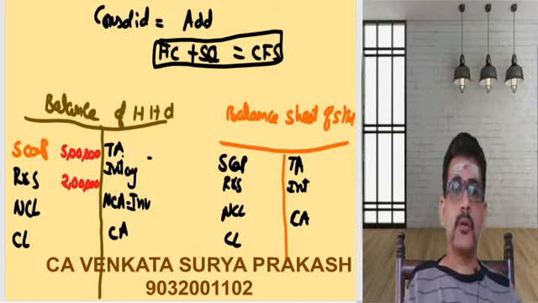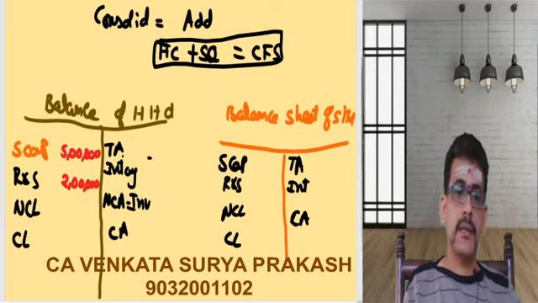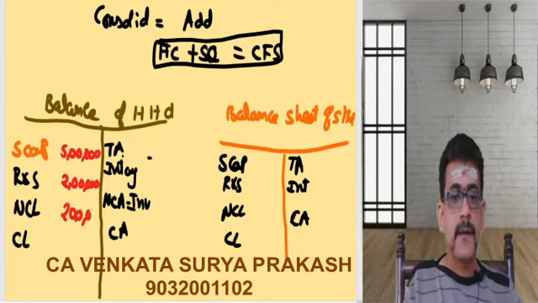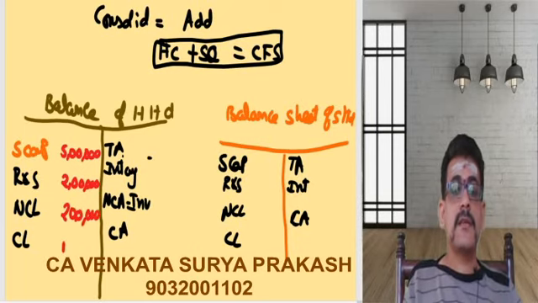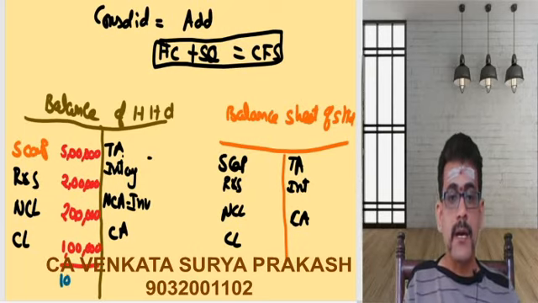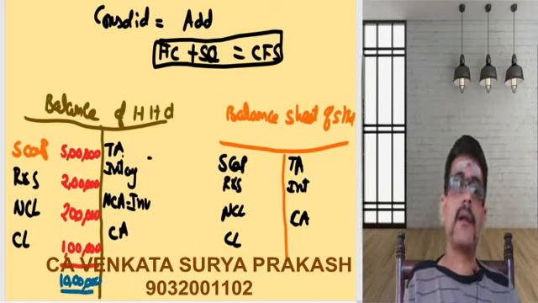Then my non-current liabilities, let us consider that to be 2 lakhs. Then let us consider your current liabilities to be 1 lakh. Now what is the total? 7, 9, 10. So ultimately the total of my liabilities is going to be 10 lakhs.